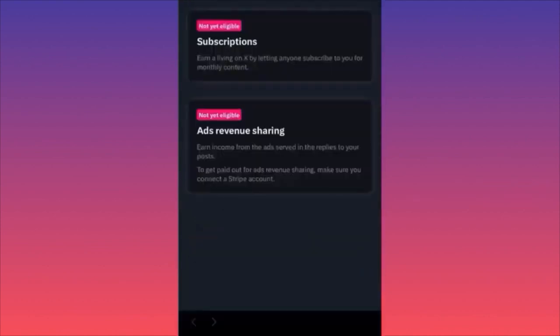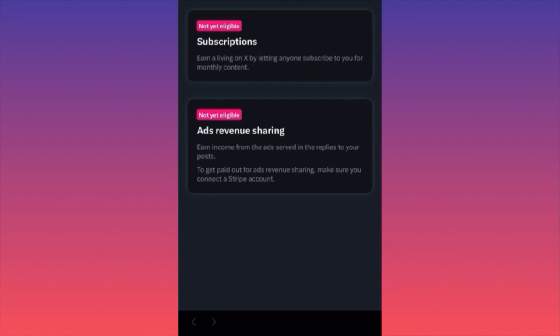Now there are a couple of requirements over here. Some of them are related to the subscription and having Premium, but the other requirements are simply numbers, as usual. First things first, eligible creators can sign up for monthly subscriptions or receive payouts for ads revenue sharing. So two options. First, if you are a creator, you can get subscribers, and when people subscribe, they pay you a small monthly fee. Second, you have a revenue split with Twitter, with X, through the ads revenue sharing. Similar options we have on YouTube and TikTok, right?